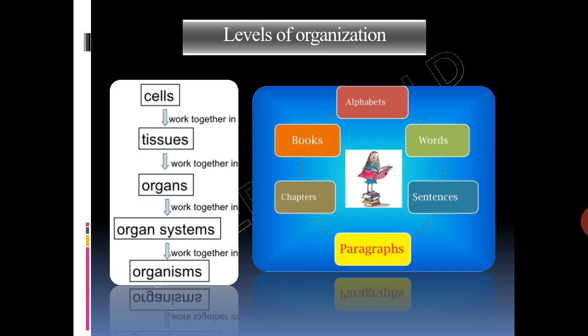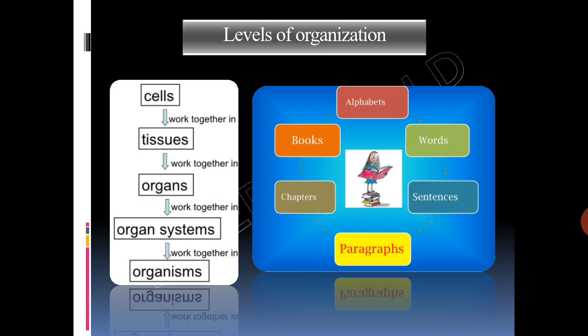So for your convenience, let us imagine that the letters of the English alphabet, A to Z, are the cells. Each letter is a cell. Now we know that letters will form words. So cells work together and form tissues. Words will form sentences. Tissues work together and form organs. Sentences will make a chapter. So organs work together and form organ systems.